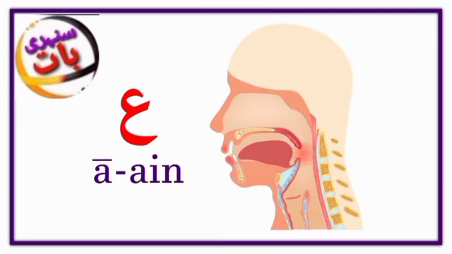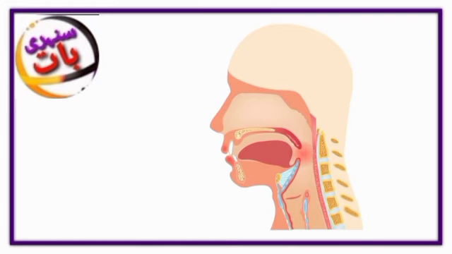Some students find it harder if you add more sounds after عين. Here's the trick. Make the عين sound first. Then add the following sound. Ow. I know it's challenging, but with enough practice, you can do it.